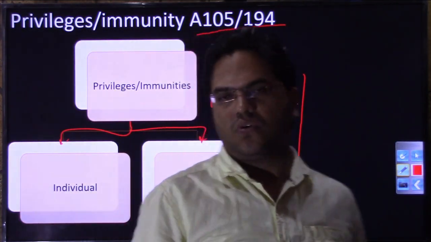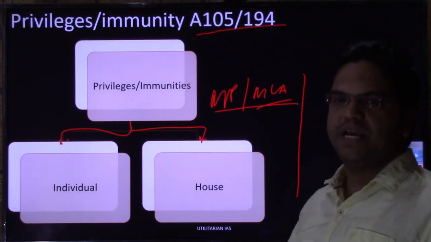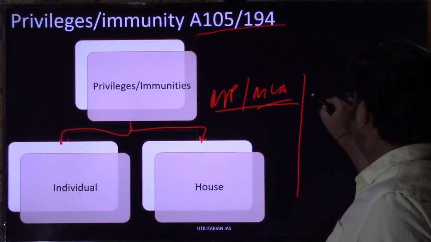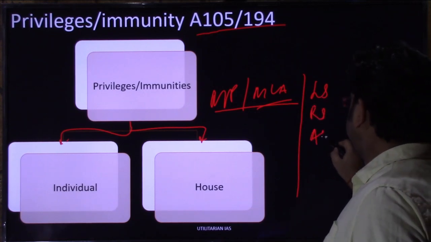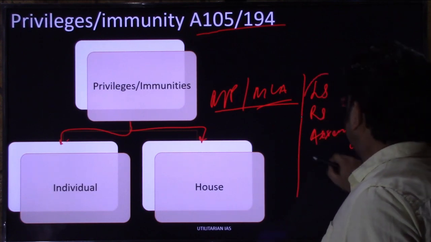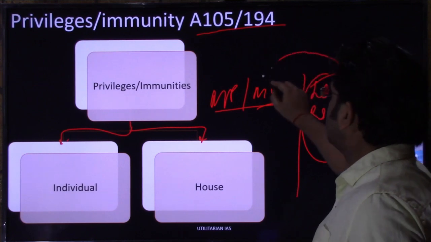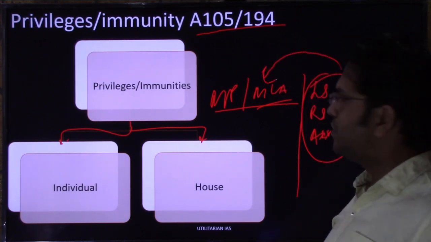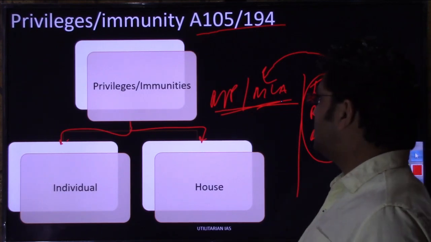Rajya Sabha is a house, Lok Sabha is a house, and an Assembly is a house, and they also enjoy these privileges and immunities. That is separate from the immunities and privileges enjoyed by an individual member of parliament and member of legislative assembly.